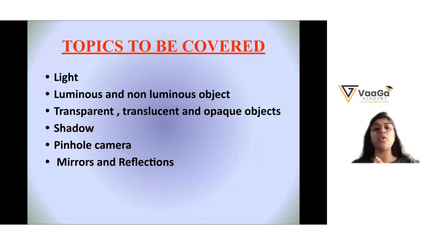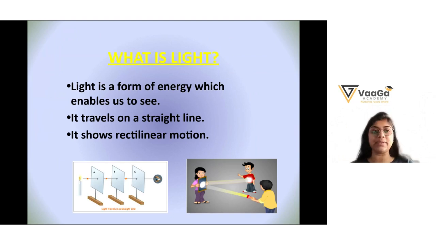So the topics which you're going to cover in this session are: light. What is light? What are luminous and non-luminous objects? What are transparent, translucent, and opaque objects? What is a shadow? And with the pinhole camera, this is an activity, an experiment we are going to do. And what is the mirror and the reflection? So first is what is light?